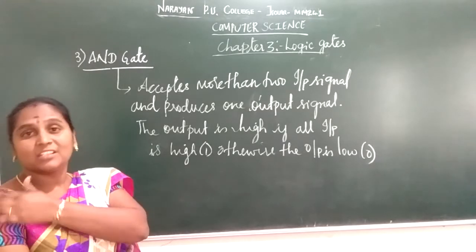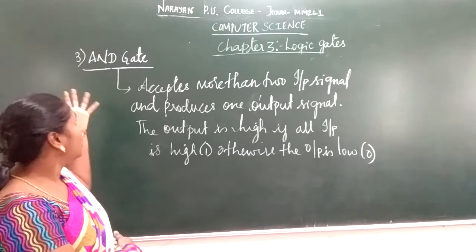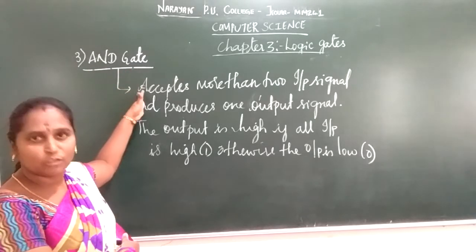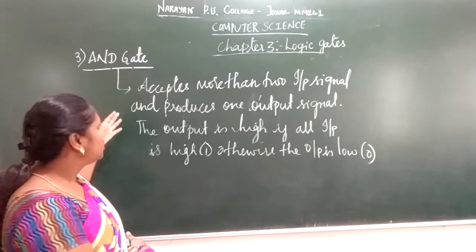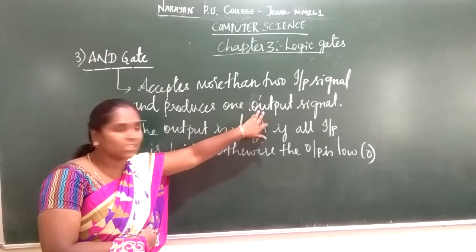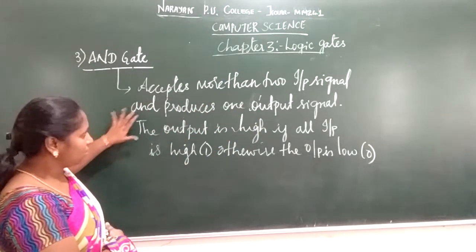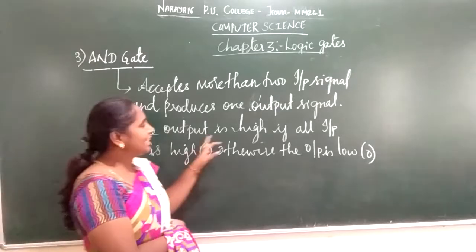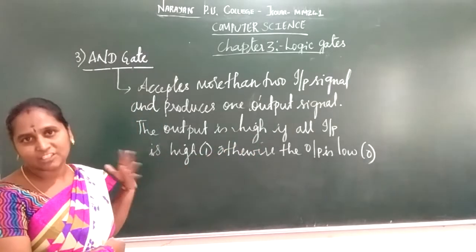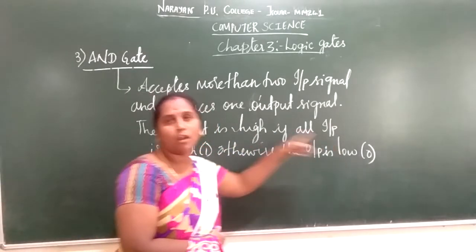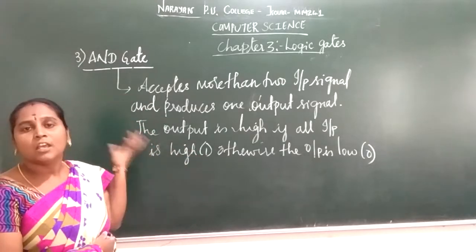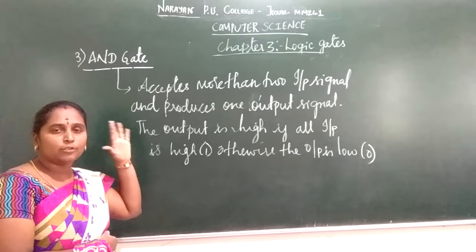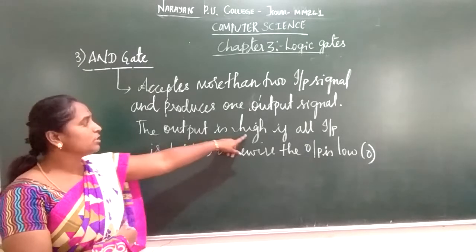What does this mean? The AND gate operator performs a logical AND operation, similar to your multiplication. Here also it is going to accept more than 2 input signals, and these input signals produce one output signal. What is the rule used in your AND gate? The output signal is high, you can say the voltage is high, if all the input signals you have used have a voltage of high. If all the input voltages are high, the output is 1.